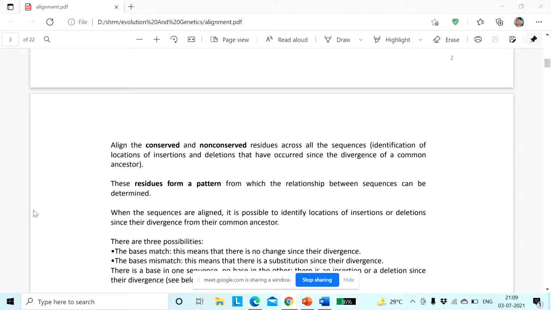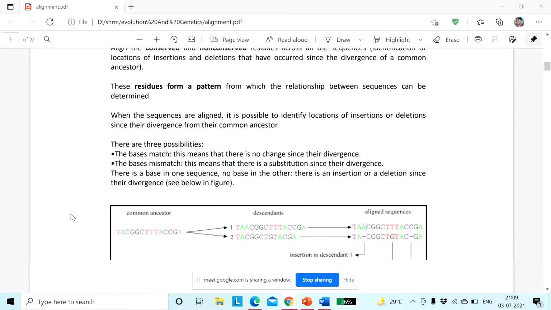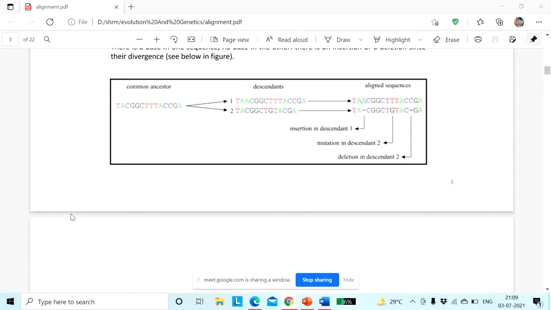So there may be some deletion of a particular sequence. If I show you the picture, it will be clear for you, right? So this is the common ancestor, and from here they have two different descendants. If you align these two sequences and compare them, we are getting TAA, but here we are getting TAC instead of A. That is, the second sequence doesn't contain the second A. So maybe there is a deletion in the second.